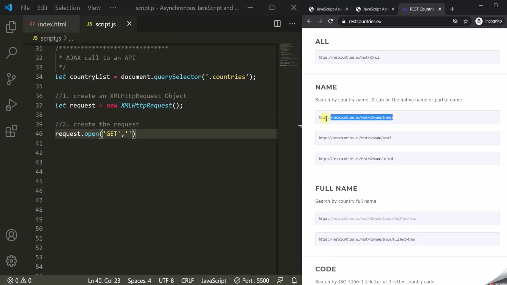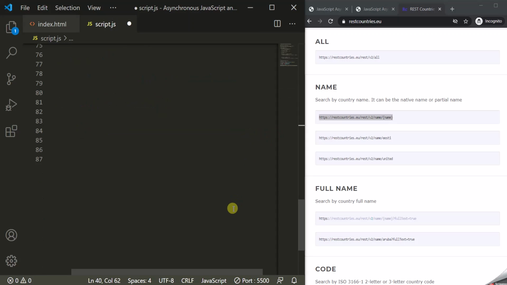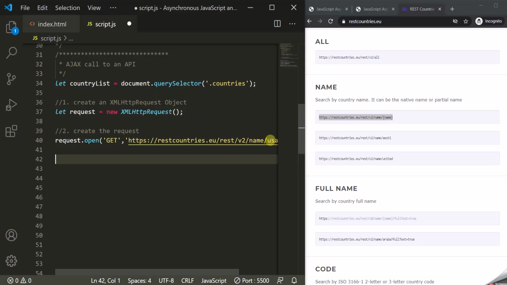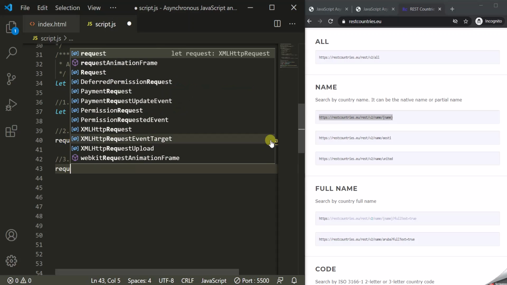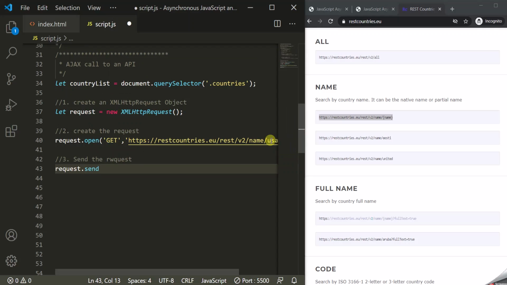So let's copy this and use it here. I want to get data related to United States of America, so here I will replace this name with USA. So here we have created the request. Next we have to send the request, and to send the request, we use the send method of this XHR object. So send. Okay, so here we have sent the request.